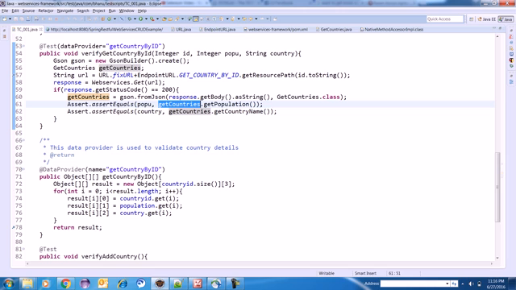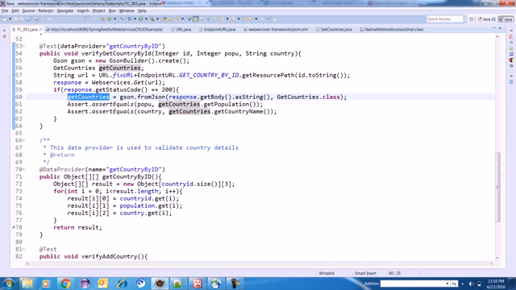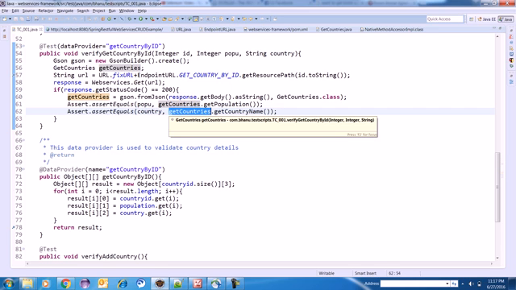The response comes at runtime. That is nothing but it comes from your Pojo class, because I am initializing it. So the get country Pojo class will get initialized, and I am getting this at runtime. Again for country also, what I am supplying through the data provider and what I am getting from the response at runtime. So again I am initializing the Pojo class.